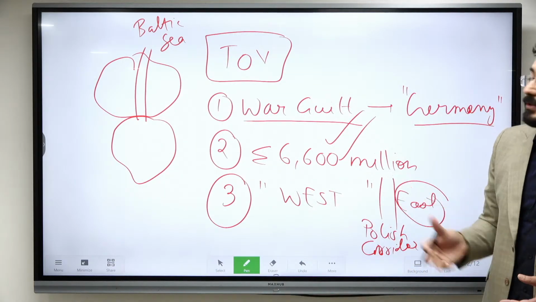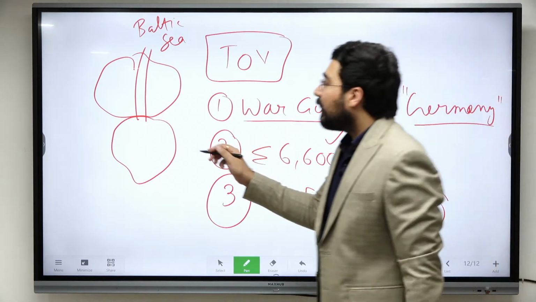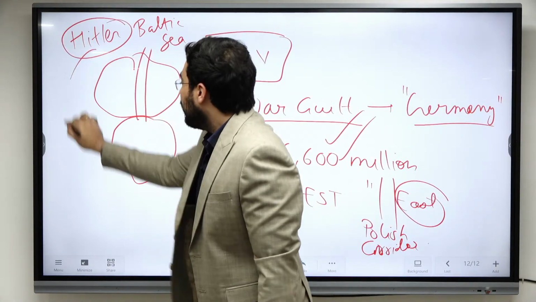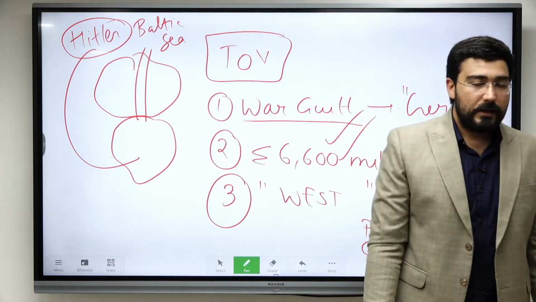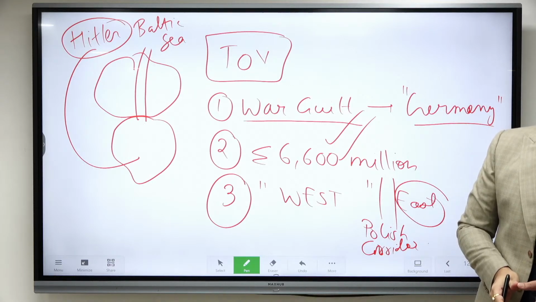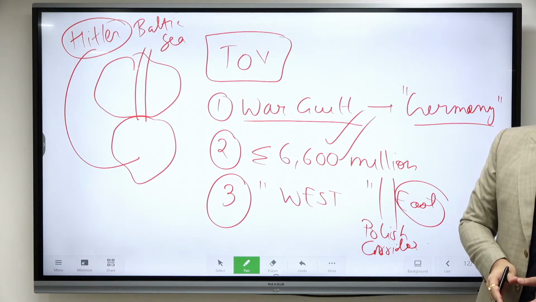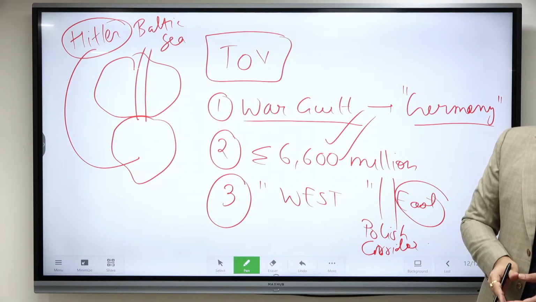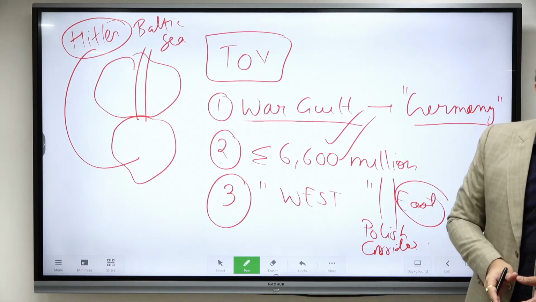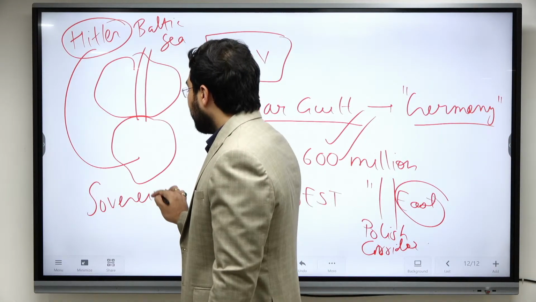This was such a big thing to ask from Germany, and this is the reason why Hitler is going to start a war. This was the reason why Hitler invaded Poland, because this was a compromise done by the peacemakers of Paris. They said, who does this? Suppose a country, say Nepal, needs access to the sea, are you going to provide a way like this? Nobody is going to accept. This is a complete violation of someone's sovereignty as well as territory.